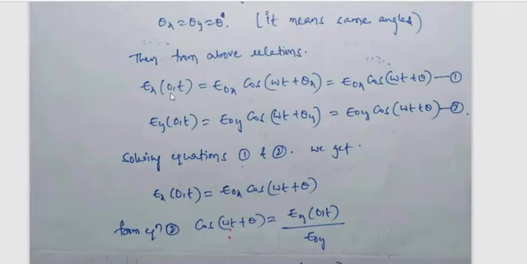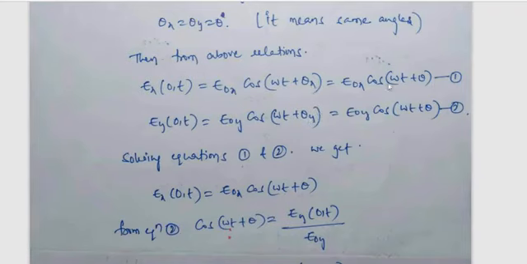Ex as a function of z comma t, at 0 comma t, is E naught x cos(omega t plus theta x). Theta x is equal to theta y. Why? Because both are in phase. In phase means at each and every instant of time it maintains the same angle, 100%. Both angles are definitely equal in phase.